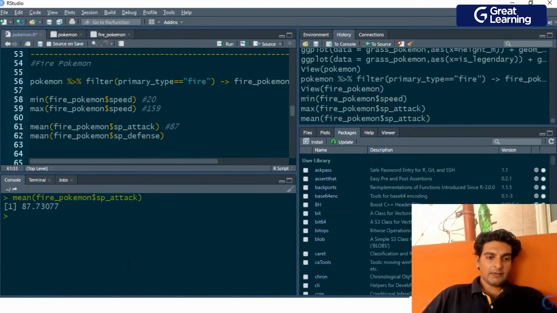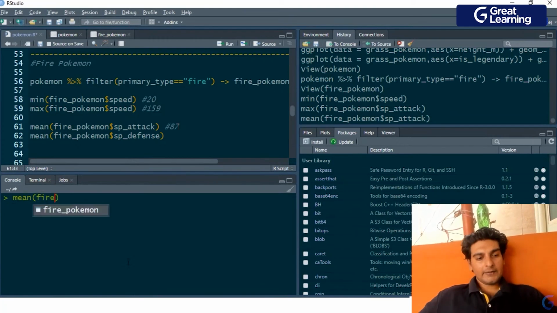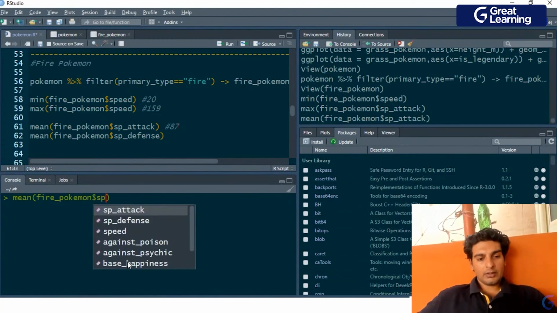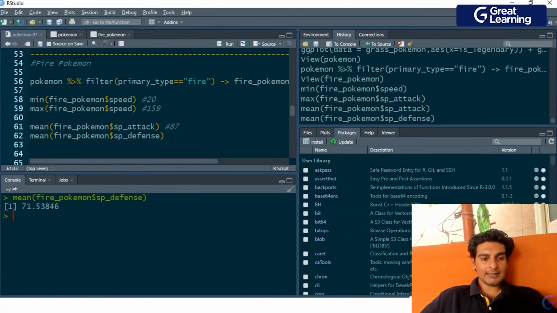Similarly, let me check the mean value of special defense. So I'd have to use mean. Inside this, I'll pass in fire Pokemon dollar SP defense, and as you guys see, the average value of special defense comes out to be 71. So we've got 87 and we've got 71 over here.